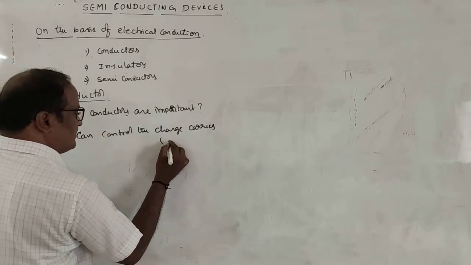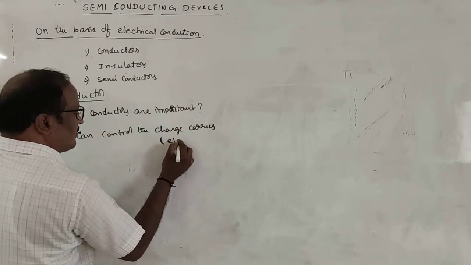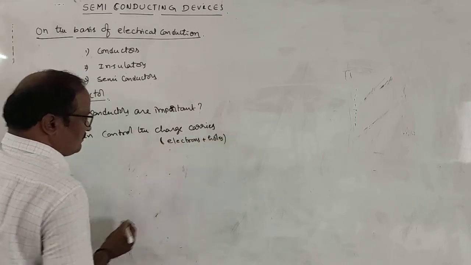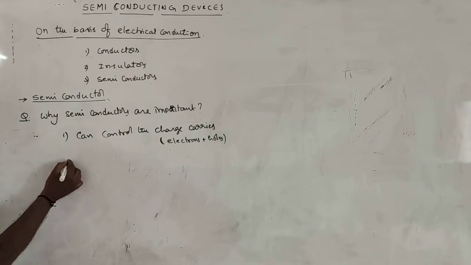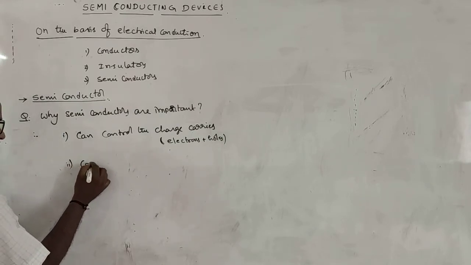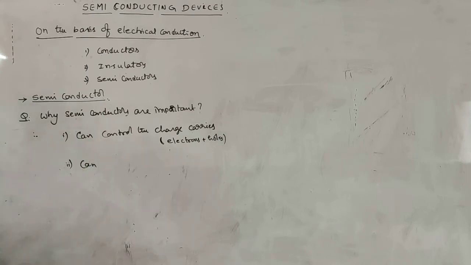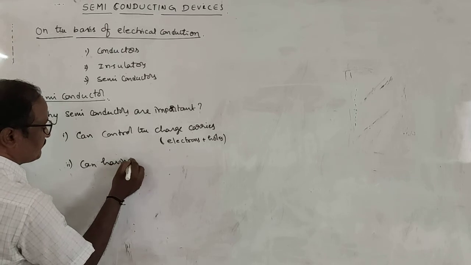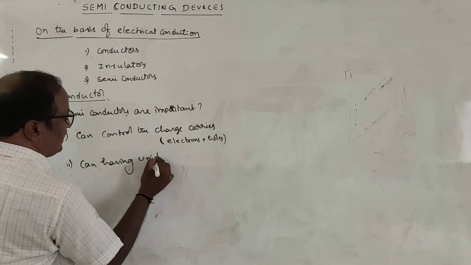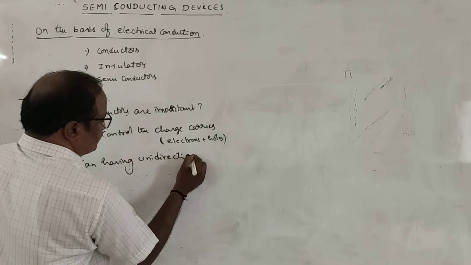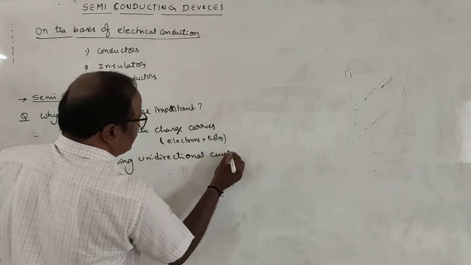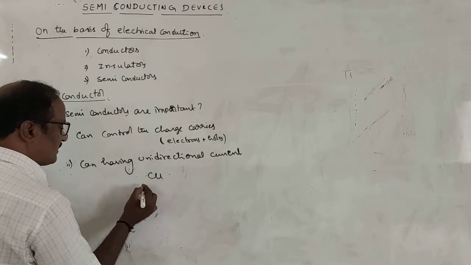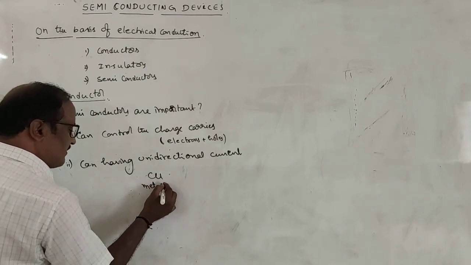What are the charge carriers here? Charge carriers here are electrons and holes. Second one, semiconductors can have unidirectional current. Say for example, in case of copper, copper is a metal. Metal is nothing but a conductor.